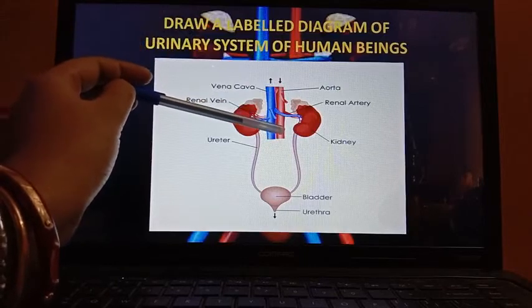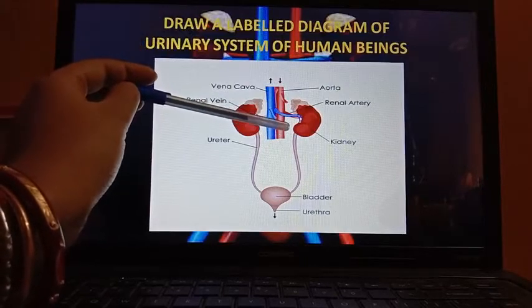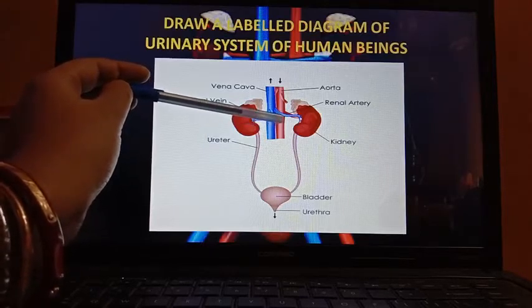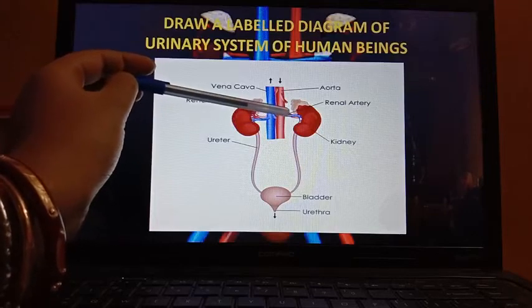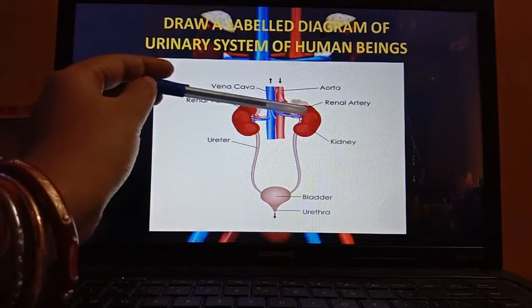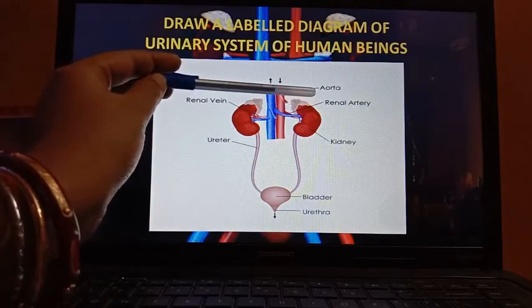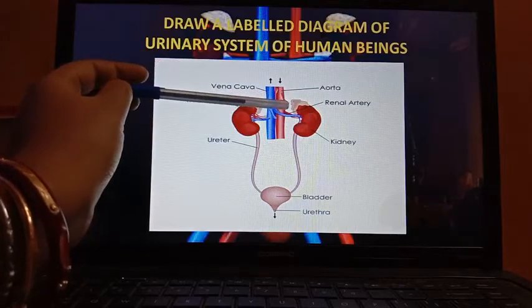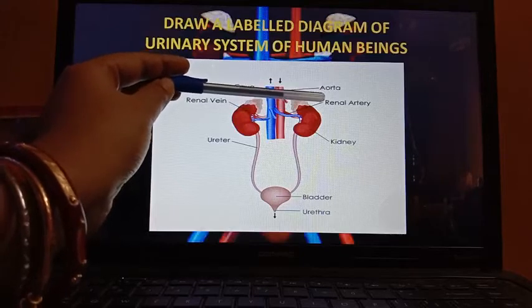It comes near the excretory system, bringing the oxygenated blood, and after coming, it is divided and subdivided into different types of arteries and arterioles. So one of that artery is renal artery.